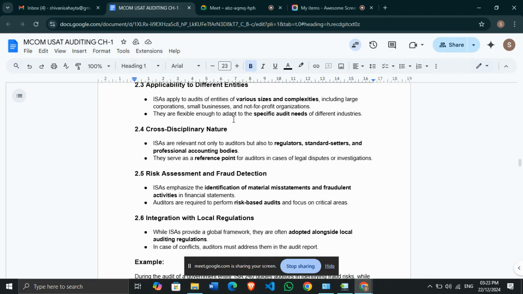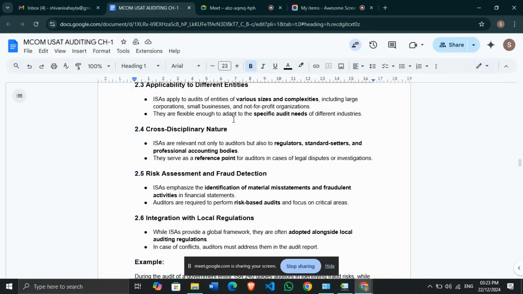Next is risk assessment and fraud detection. Now, ISA emphasizes the identification of material misstatements and fraudulent activities. By going through all the auditing standards and all the financial statements, auditors will be easily able to identify if there are any fraudulent activities going around or not, and if there are any material misstatements in the financial statements or not. So ISA emphasizes all these things.